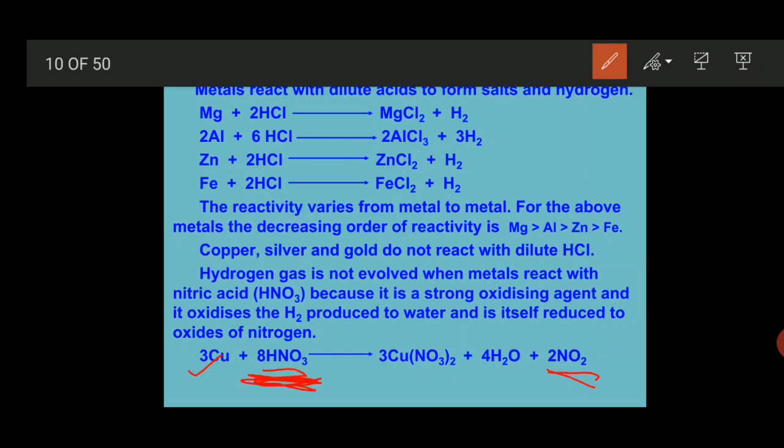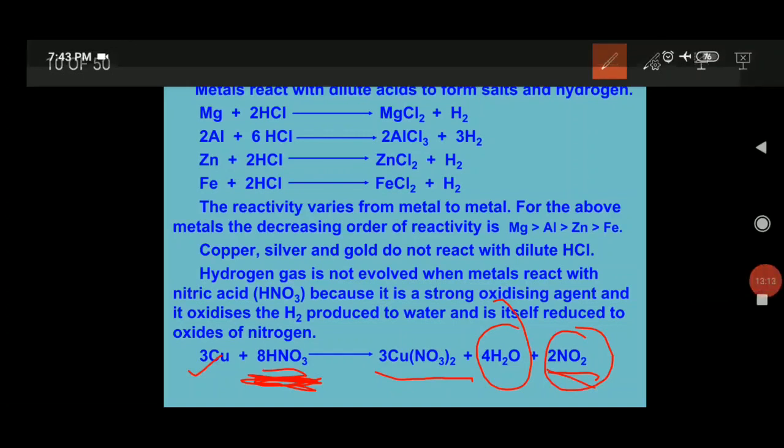Except for manganese and magnesium, every metal will produce nitrogen dioxide gas, but if manganese and magnesium react, they generally produce hydrogen gas. So whenever copper reacts with nitric acid, it gives us copper nitrate along with water and nitrogen dioxide gas. Now let's see some other examples.